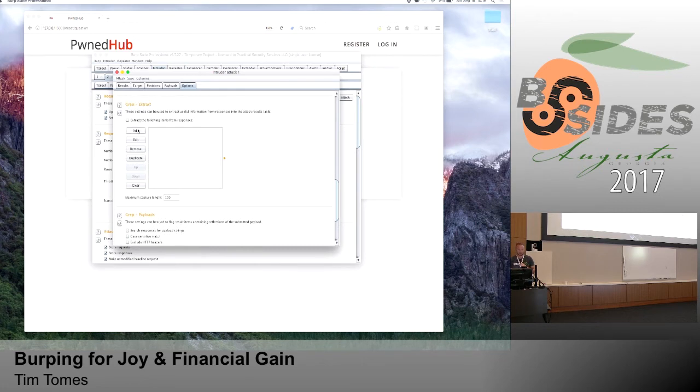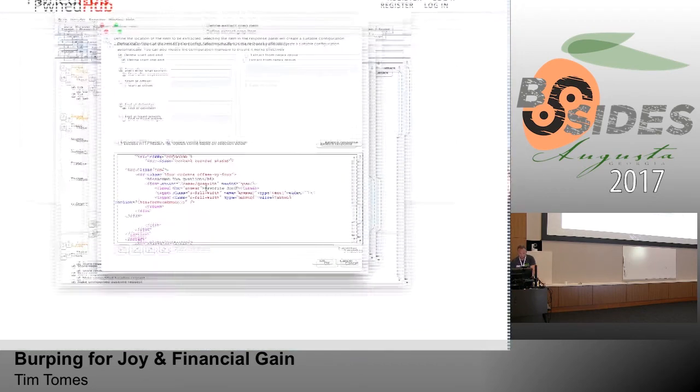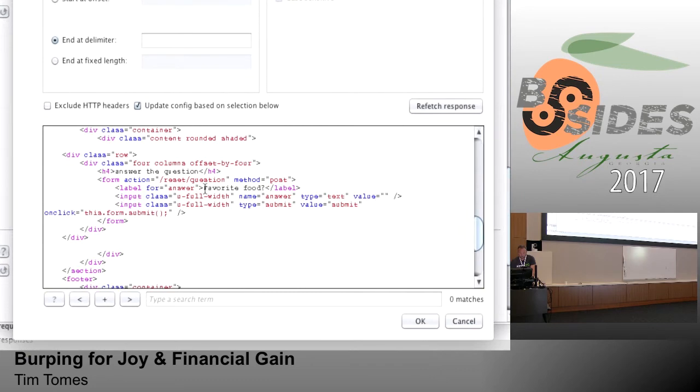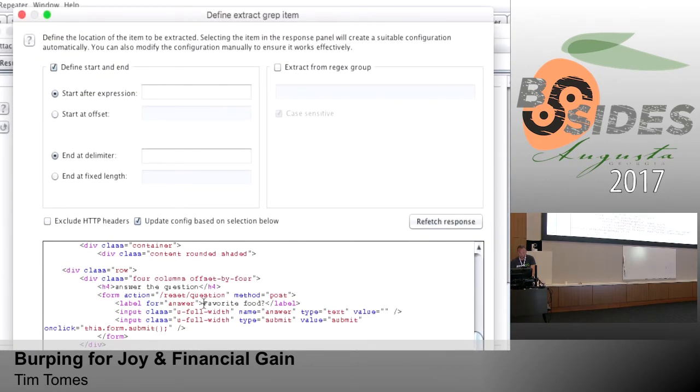If we add a rule here, what it does is Burp will make a base request to that endpoint and give us the resulting HTML. Then we can come down in here and find the information we're interested in. In this particular case, it's going to be the security question, favorite food. And this is a cool feature in Burp: as you highlight this, watch what happens up above.